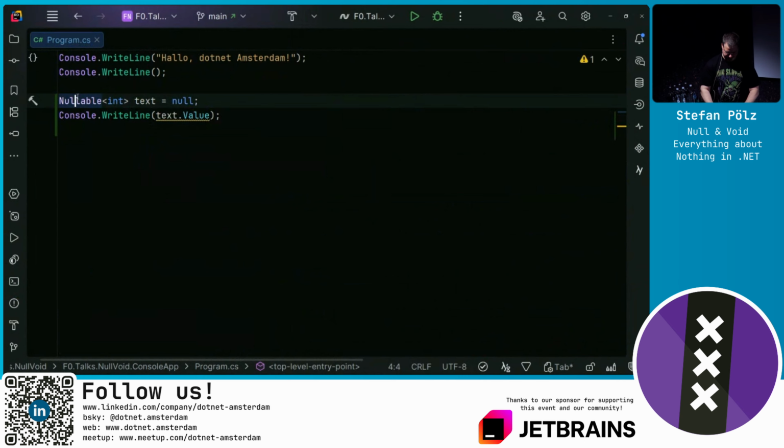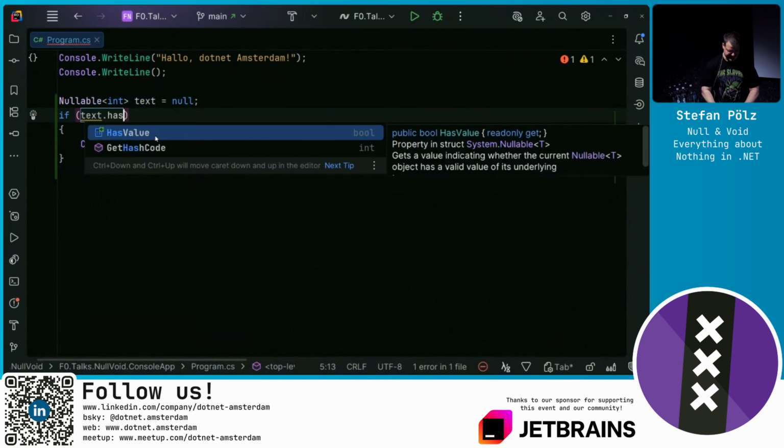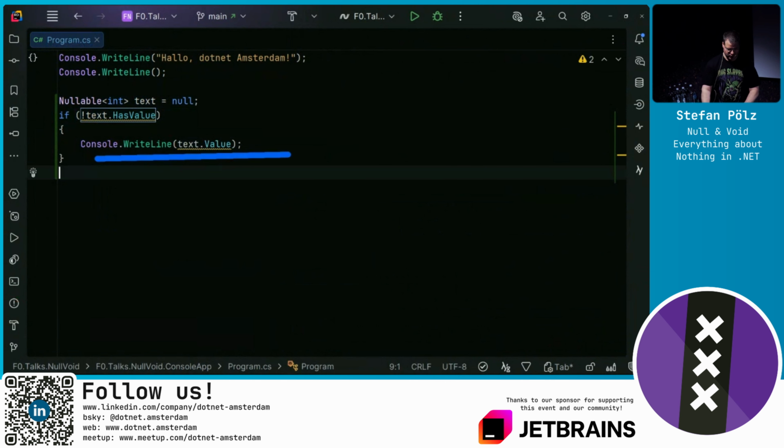And this Nullable of int has the members HasValue and Value. So what we would need to do is an if check and check if this text has a value. And if it has a value, only then access it to not run into this invalid operation exception.